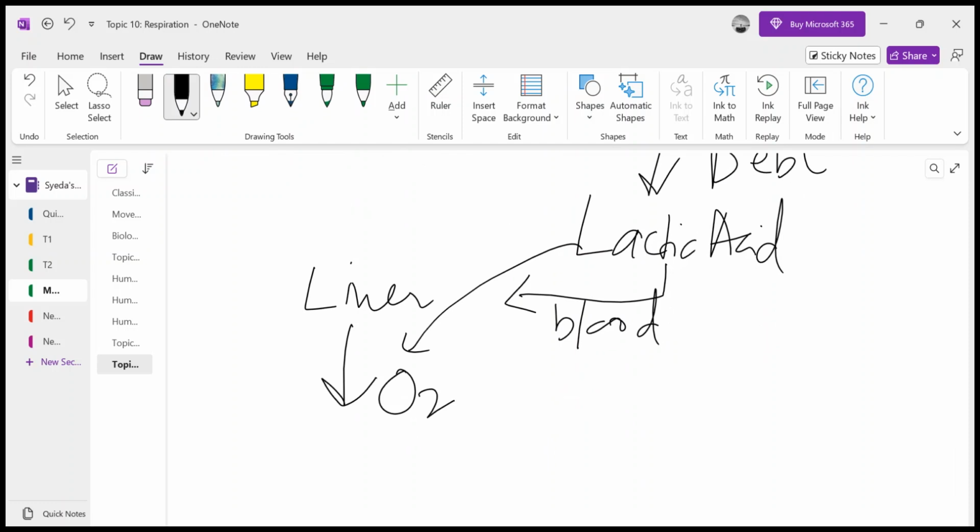For this, we breathe more oxygen, which we call the excess post-exercise oxygen consumption, or oxygen debt. Oxygen debt is the extra oxygen that is required for oxidizing that lactic acid.